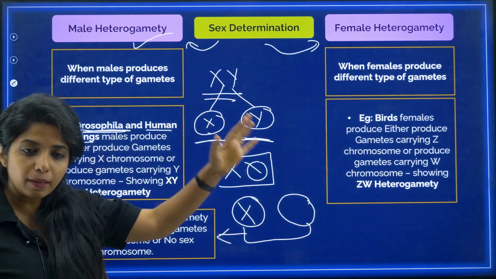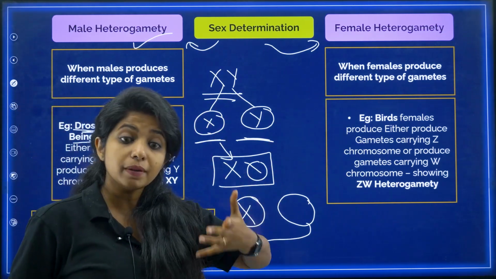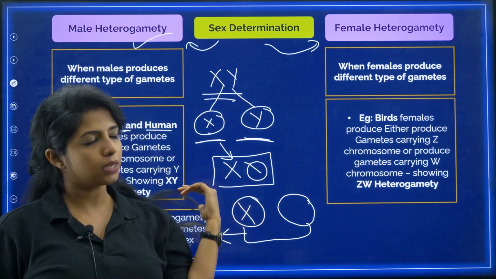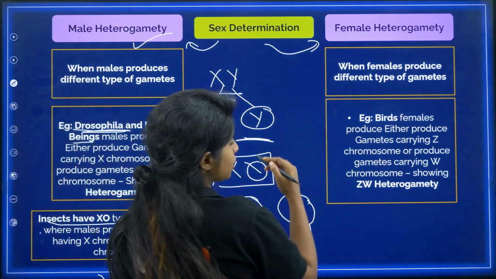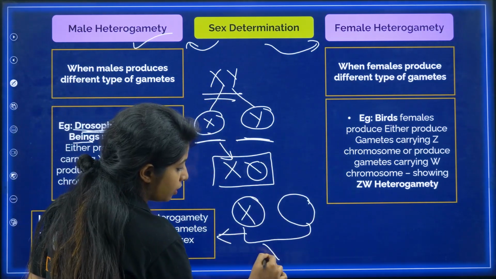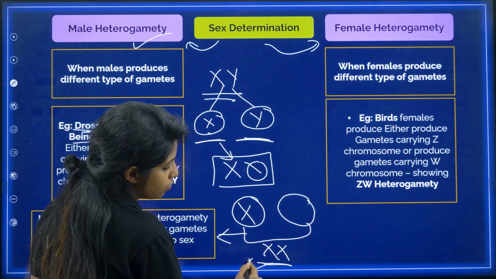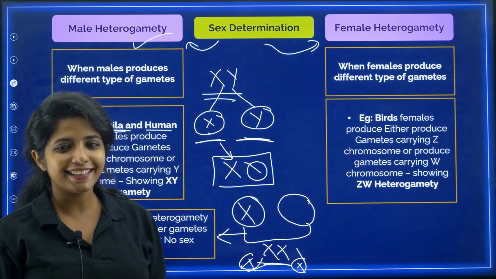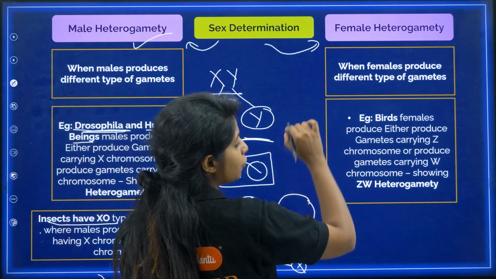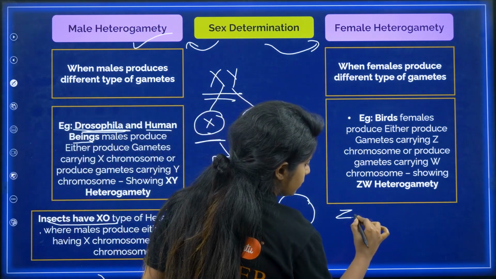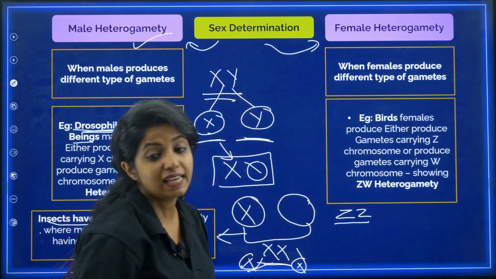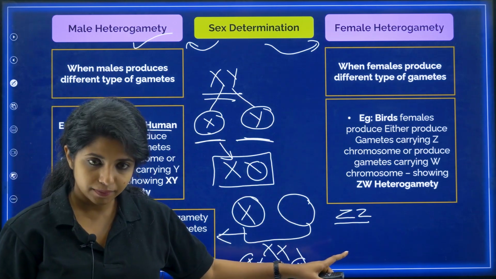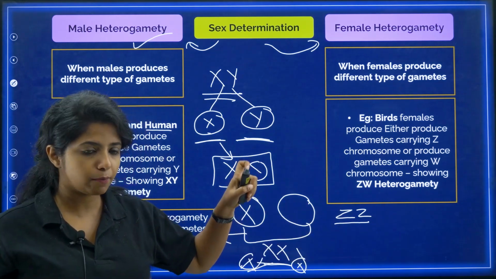Now female heterogamety is kind of rare, but the females are producing different types of gametes. So in the case of human beings, we have X and X for females. So the gametes obviously will be the same. But in the case of birds, they show female heterogamety, where males will be like this, ZZ. Both of them will be having Z. Basically, that is the correct pronunciation.